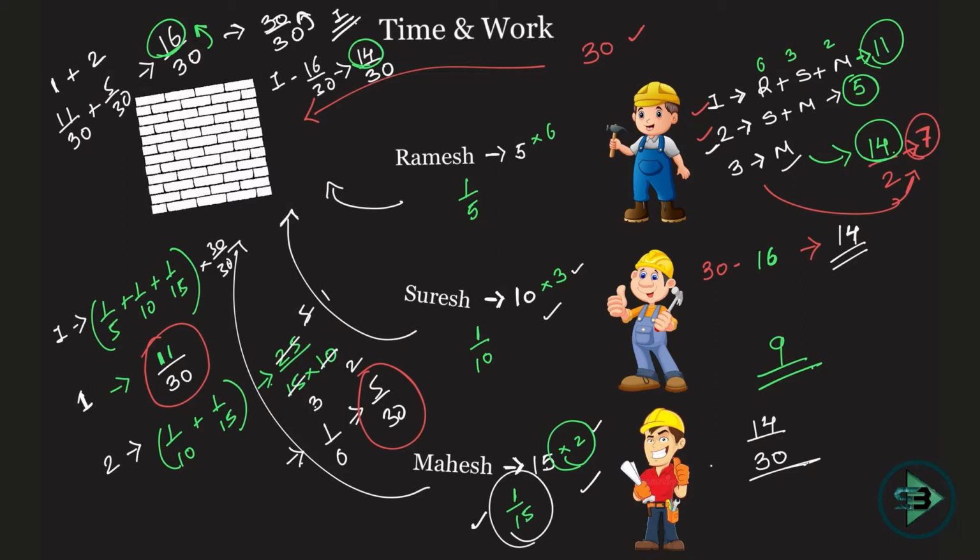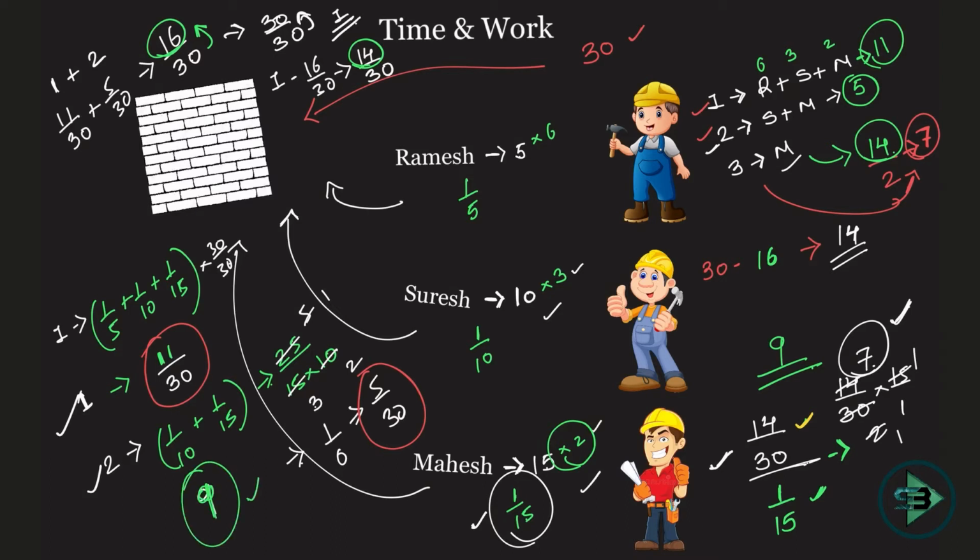So how much time will be required to do this much of work? That will be nothing but this divided by 1 by 15, right? Because he does 1 by 15 of the work in one day. Okay, that's the thing that you have to remember. So this becomes 14 by 30 into 15 by 1. 15 ones are 15, 15 twos are 30, 2 ones are 2, 2 sevens are 14. 7 days when Mahesh will work alone, plus the first and the second day. So total number of days will again be 9. The same answer that we got by LCM method as well. Okay, that's how you can approach the same problem by reciprocal method.